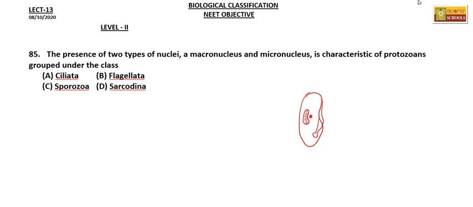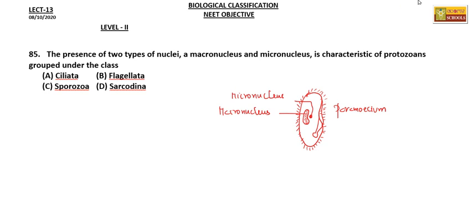Of course, the body is all covered by cilia, so this is a ciliate. This is paramecium, with the macronucleus and the micronucleus.